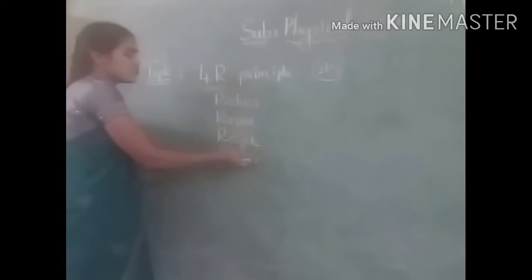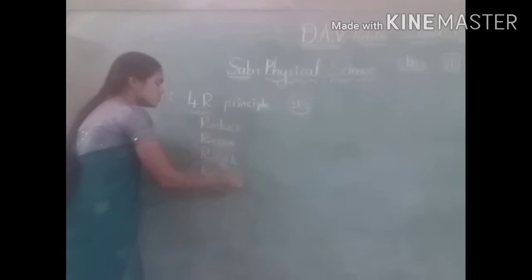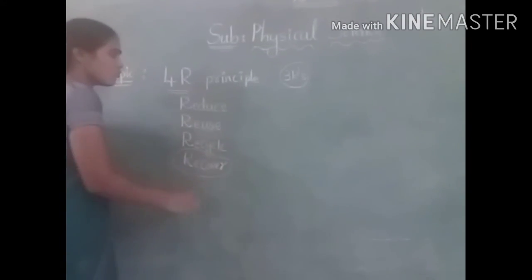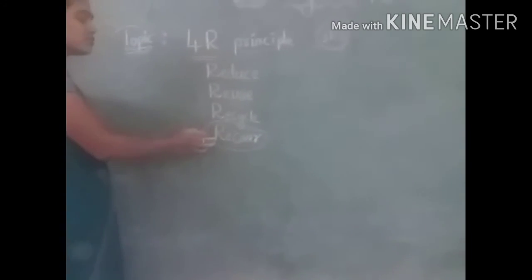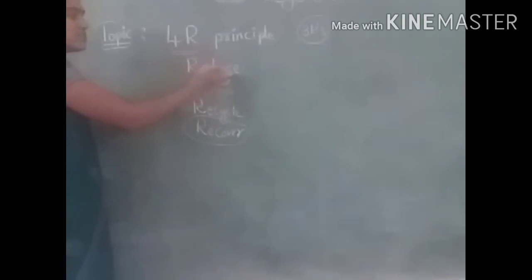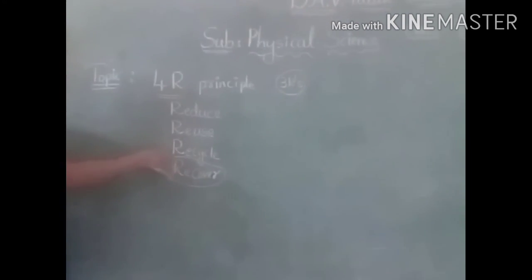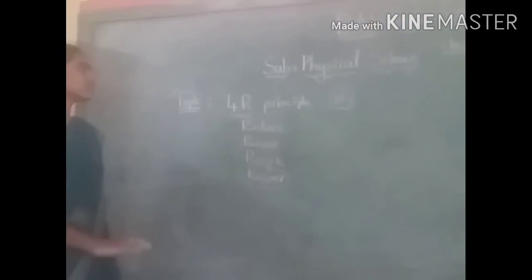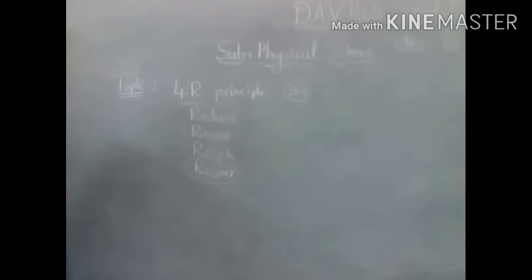Recently the Supreme Court has given the judgment that we have to follow the 4R principle in solid waste management. They have added one more, that is, recover the plastics. We have to reduce the usage of plastic, reuse the plastic items, recycle the plastic items, and recover the plastic items. So these are all about plastics.